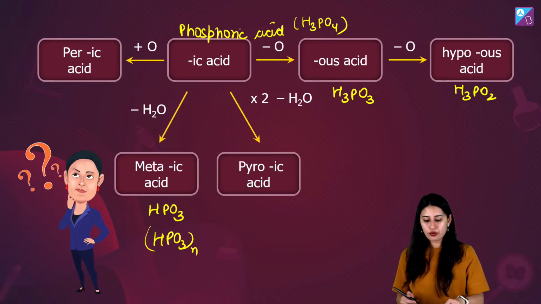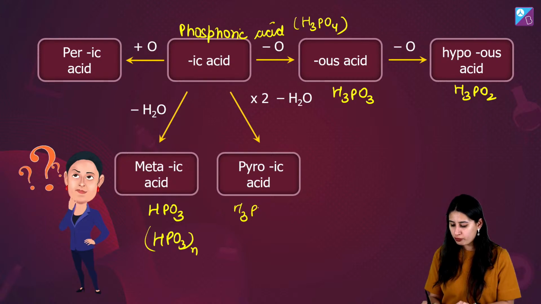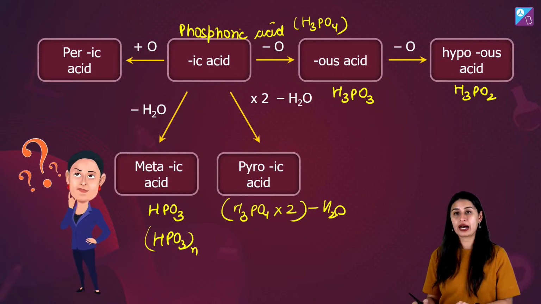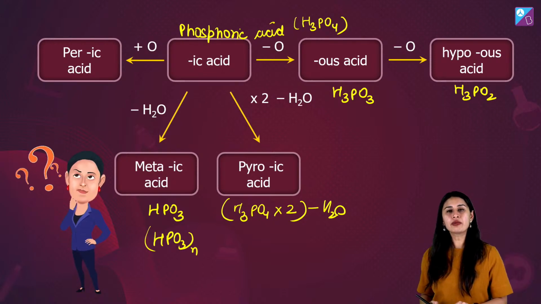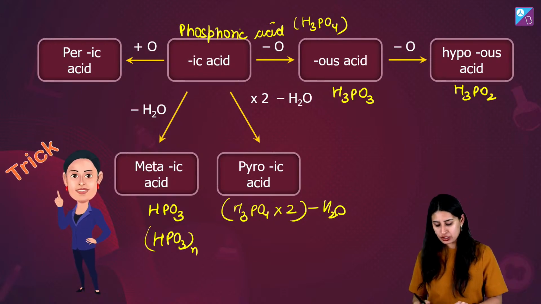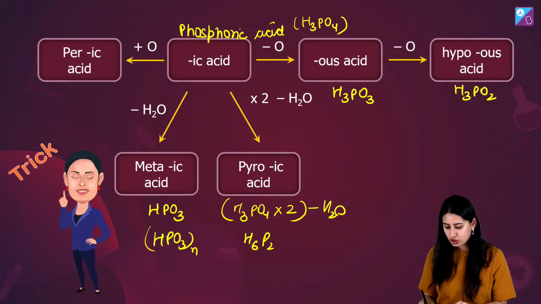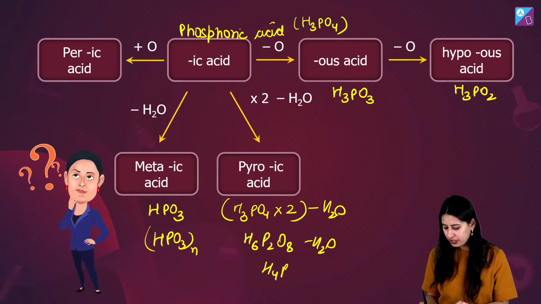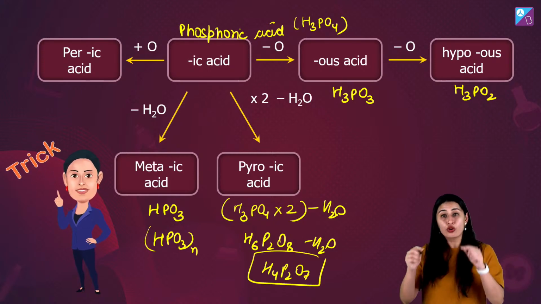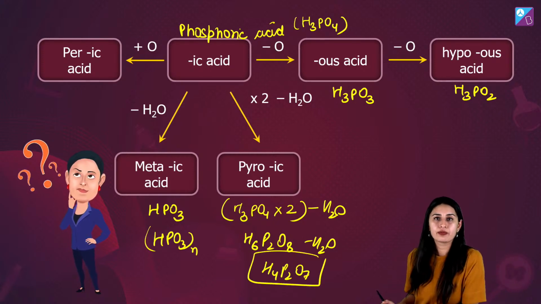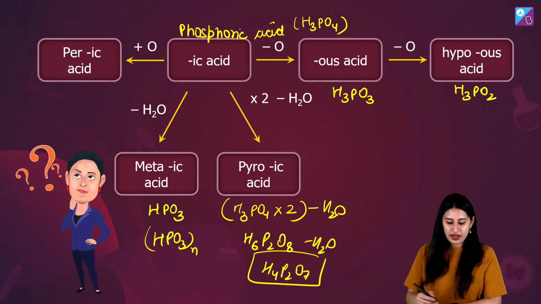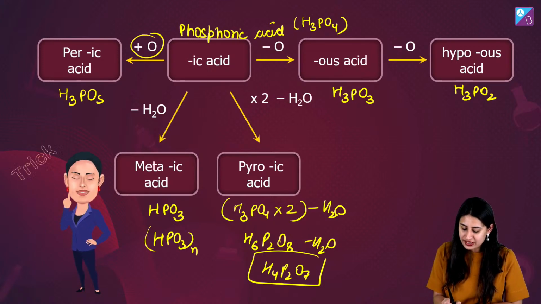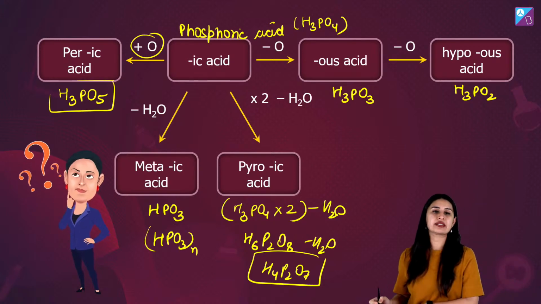If I multiply phosphoric acid H3PO4 by 2 and then remove water, that is H6P2O8 minus water, I get H4P2O7. What is it? Pyrophosphoric acid. When I'm adding one oxygen, like H3PO5, this is perphosphoric acid.